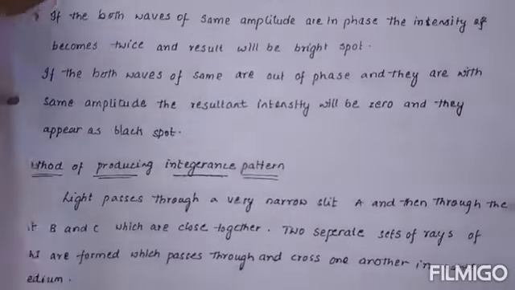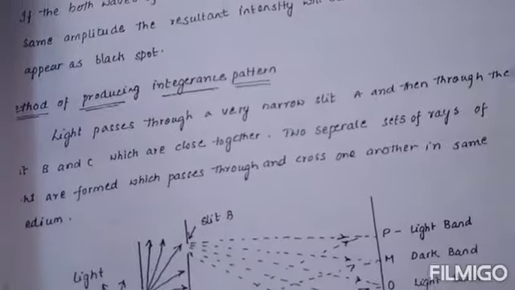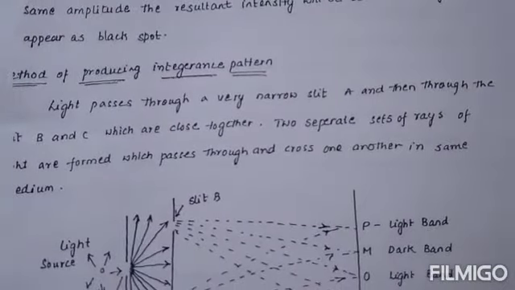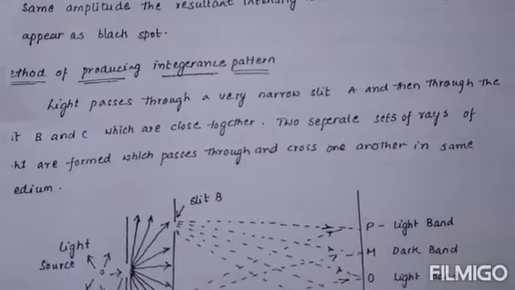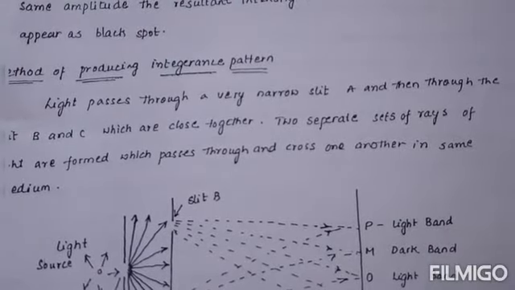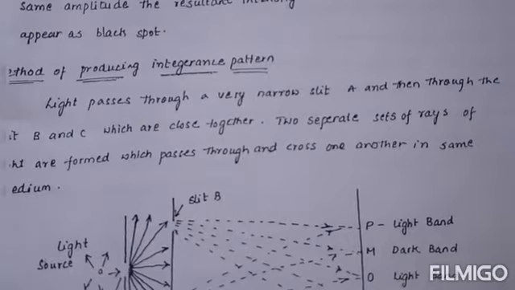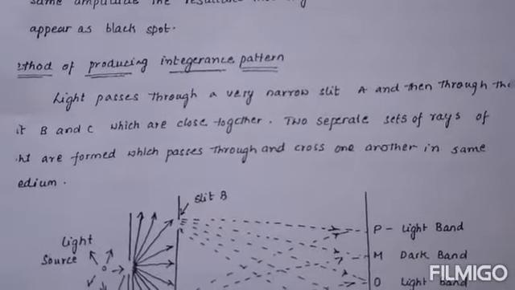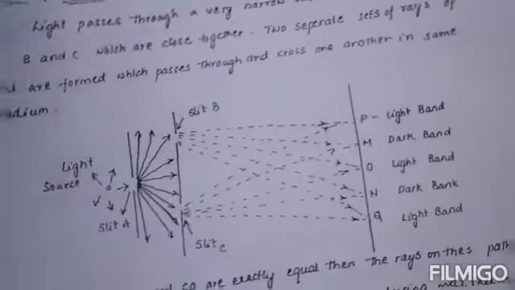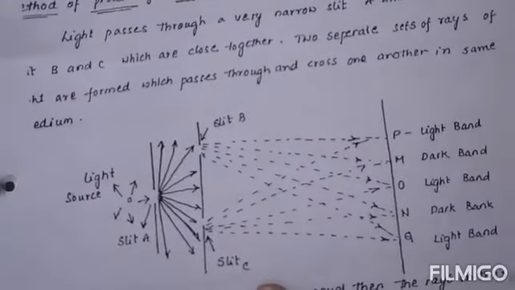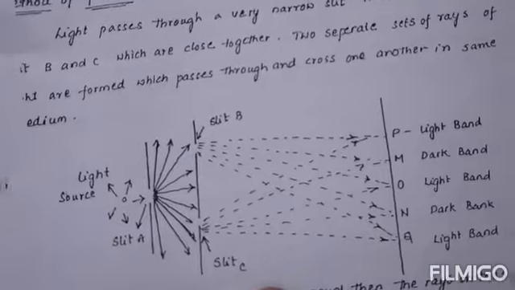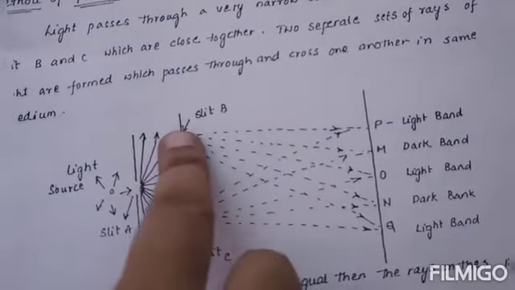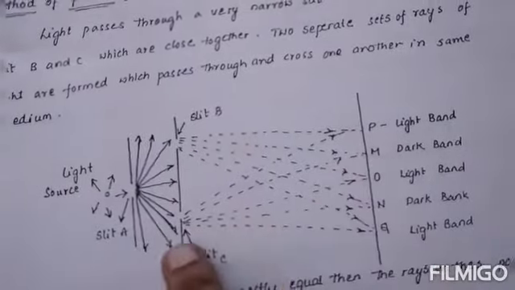The method of producing an interference pattern: light passes through a very narrow slit A and then through slits B and C, which are close together. Two separate sets of rays are formed, which cross one another in the same medium. This is the light source we are taking, along with slit A, slit B and slit C, taken from the microscopic materials.